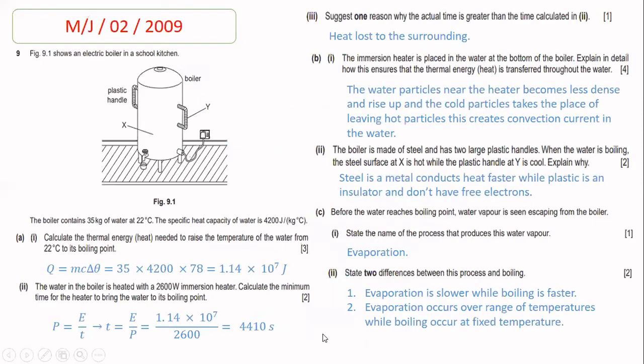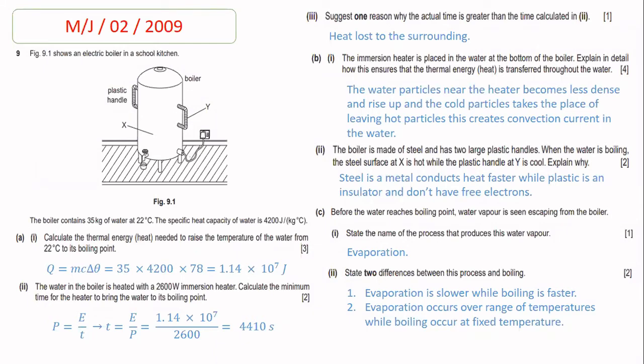Now beta, the fourth question is taken from 2009 paper 2. In this question, figure 9.1 shows an electric boiler in a school kitchen. And beta, the boiler contains 35 kg of water, which is at 22 degrees centigrade. The specific heat capacity of the water is given to you, which is 4200 joules per kg degree Celsius. Now in part A, part 1, the examiner asks you to calculate the thermal energy needed to raise the temperature of the water from 22 to its boiling point.